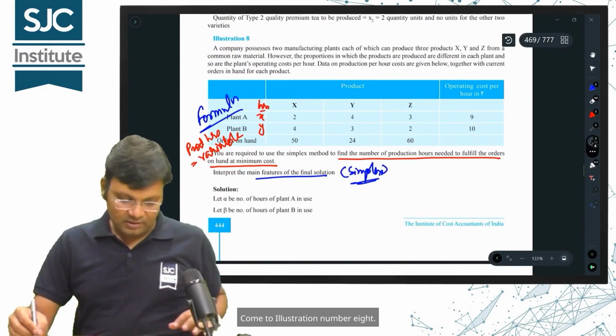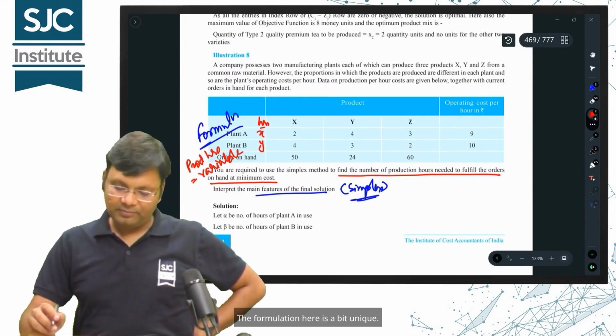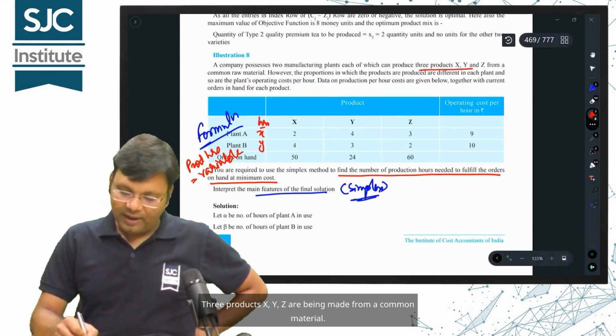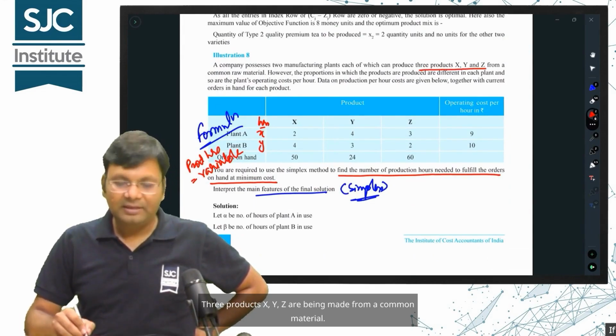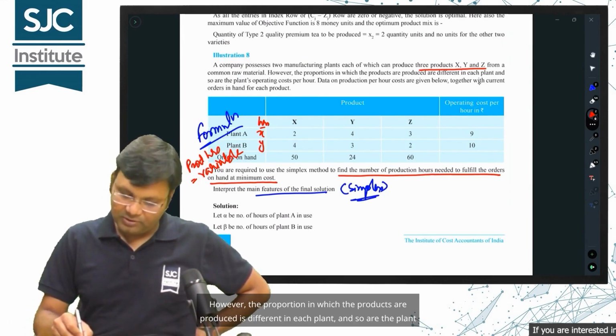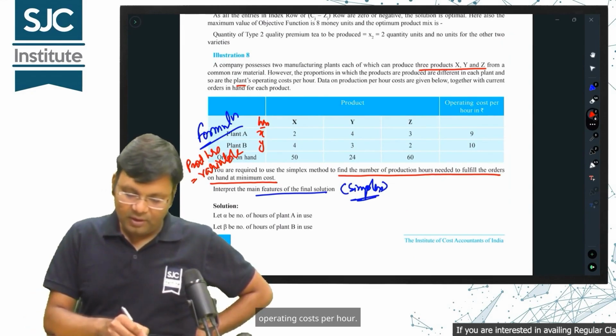Come to illustration number 8. See how the formulation is in this? The formulation here is a bit unique. 3 products x, y, z are being made from a common material. However, the proportion in which the products are produced is different in each plant, and so are the plant operating costs per hour.